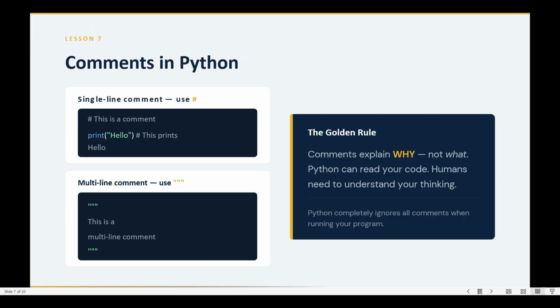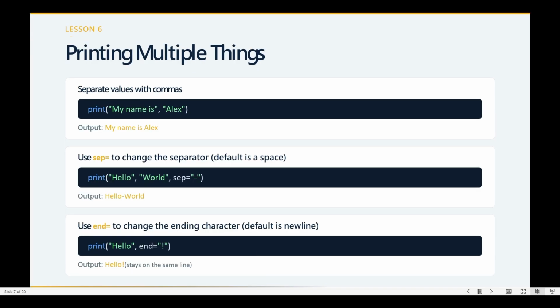Here they have used the end variable. What happens here is that the end of the line is closed with an apostrophe. You can put anything inside that end variable as the value. After adding this, it will go to the next line by default. If you don't give anything, the default will be a new line, meaning the cursor will go to the new line. We'll see an example of that also.